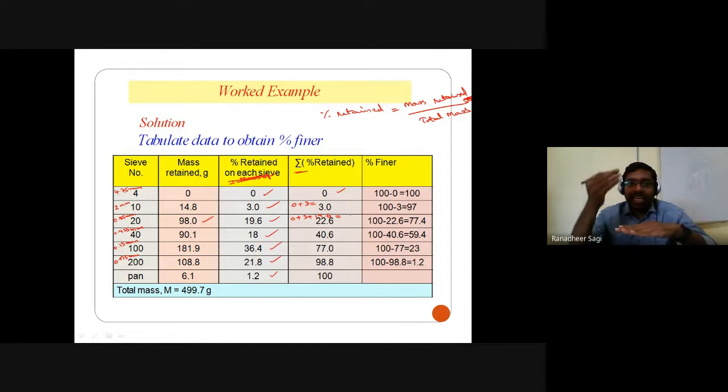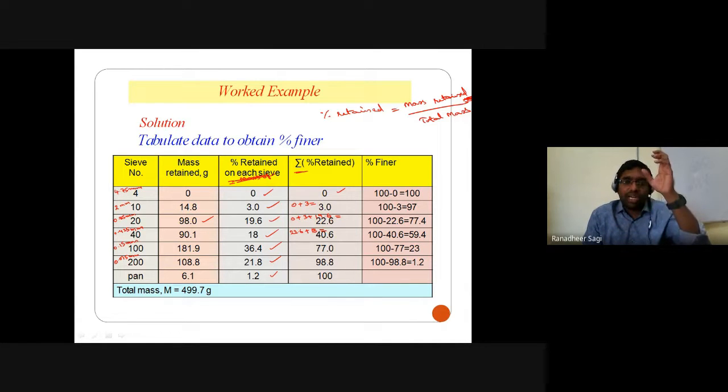Till the fourth sieve, it is 22.6 plus the additional 18% on the fourth sieve, so the total comes out to be 40.6% of particles retained till your fourth sieve. Likewise for the fifth sieve, sixth sieve, and the pan.